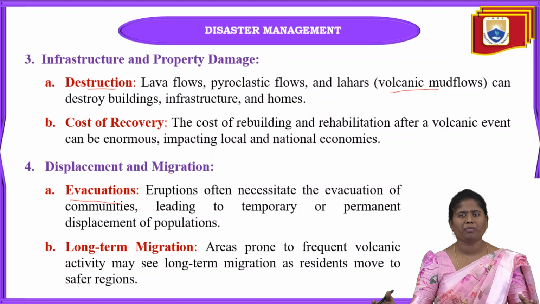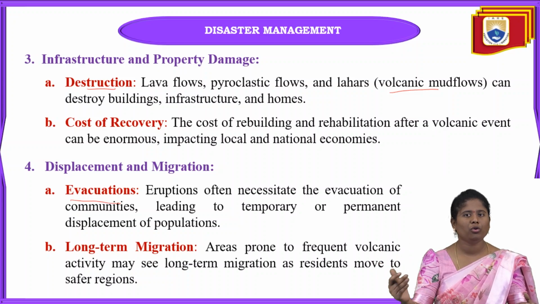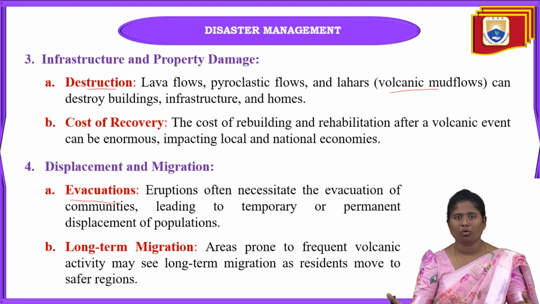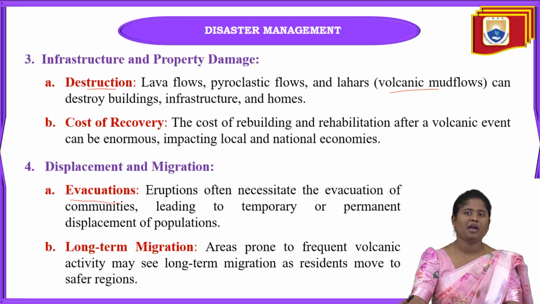They will come to that volcanic eruption area, and they just evacuate the people living in that area to other places. Why? Because that will lead to very many deaths if they live in that area only. After the volcano has erupted, automatically that area will be very dangerous. So they are going to leave that area, maybe temporarily or maybe permanently. That is nothing but evacuation.